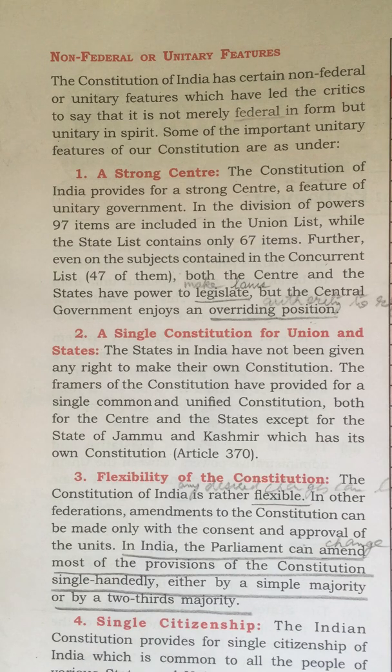It has been dissolved. It was reorganized on October 31st, 2019 by the Indian Parliament, and this is known as the Jammu and Kashmir Reorganization Act. According to this act, the state of Jammu and Kashmir is divided into two union territories, that is Jammu and Kashmir and Ladakh.